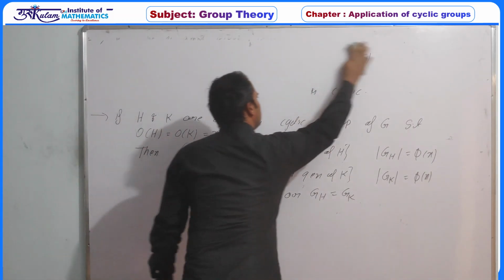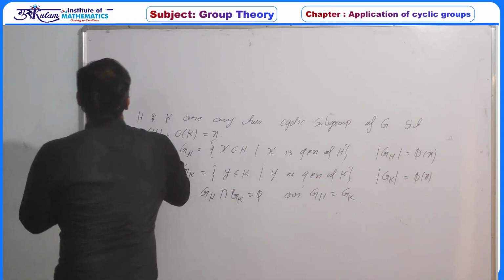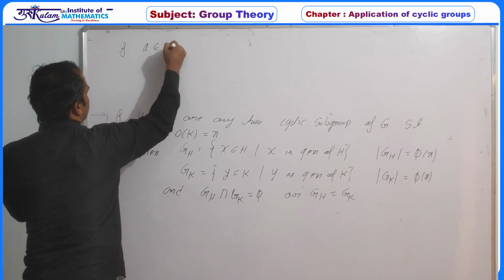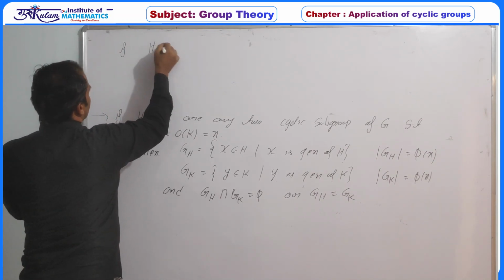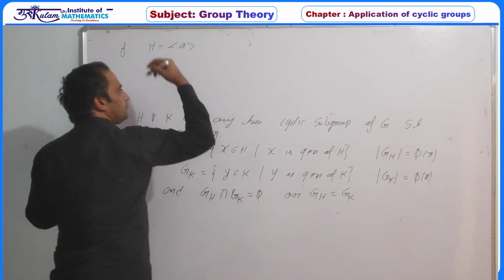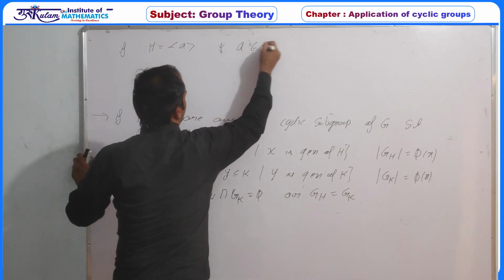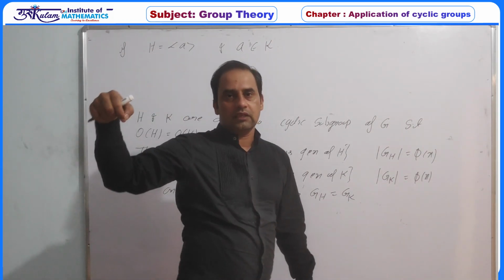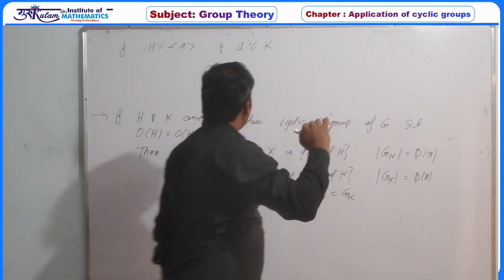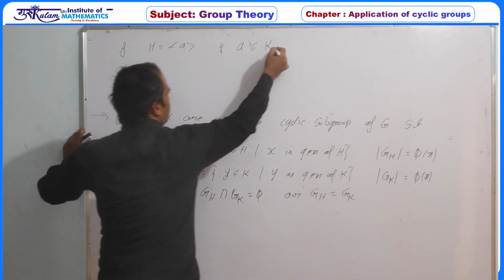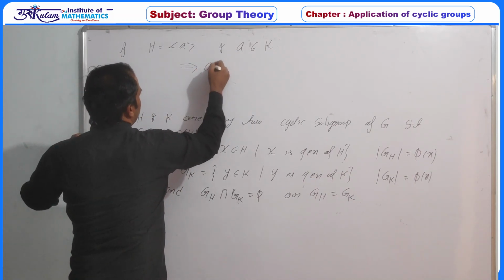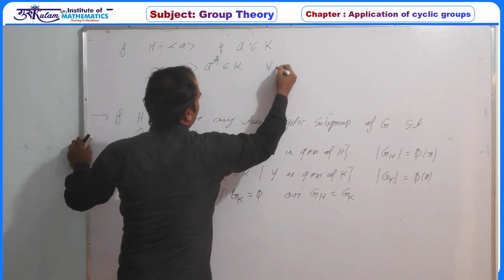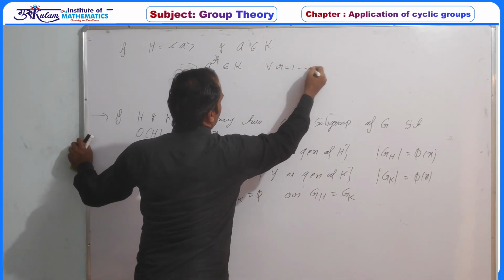So let us assume that a belongs to H, or H is generated by a, and a belongs to K. So we are assuming that there is a generator of H which is a member of K. Since K is a subgroup, this implies a to the power r must belong to K for all r varying from 1 to n.